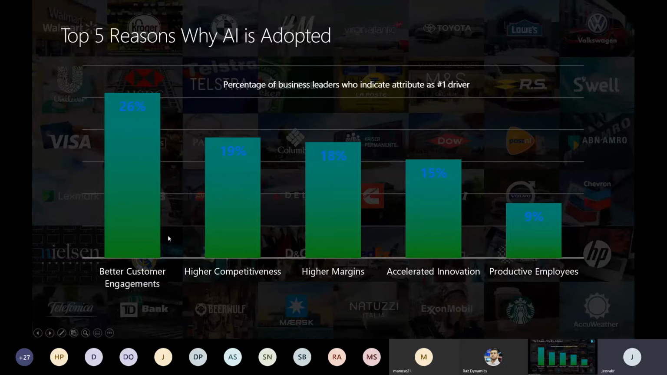The main reason why AI is adopted, again, just a quick walkthrough. First thing is going to be, of course, better customer engagements in business applications, and then obviously to find the best competitor and be highly competitive in the market, and to make higher margins, and accelerate innovations, to do some innovation in the project, and then have productive employees.